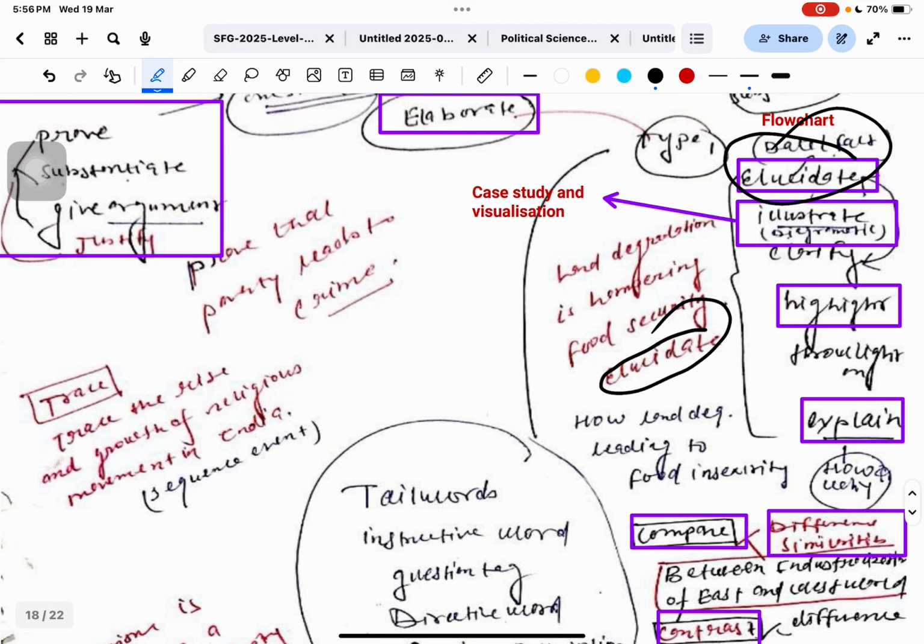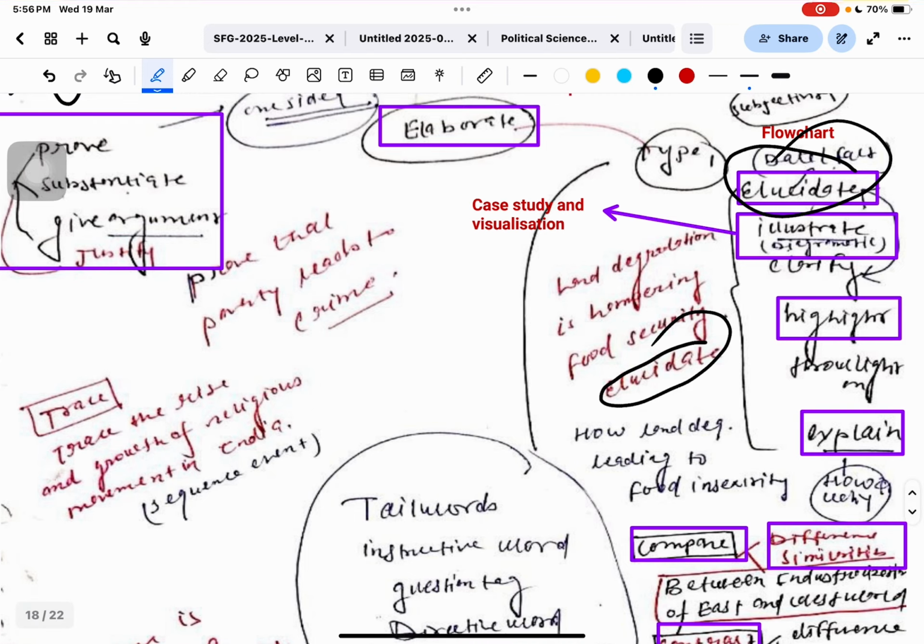And what was the other one? Explain. If there is the word explain attached with any question, it means you have to show how and why. HOW and WHY. Yeah, this is the generally simple meaning. Clarify. Clarify is just similar to elucidate.